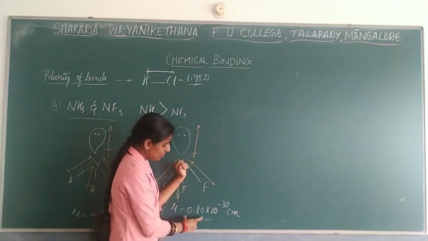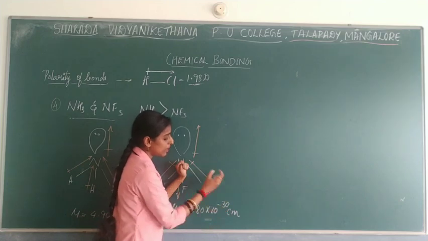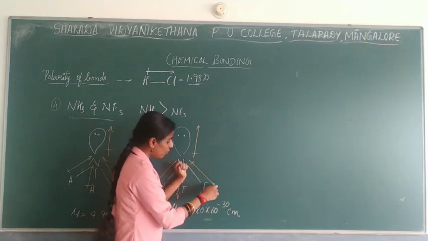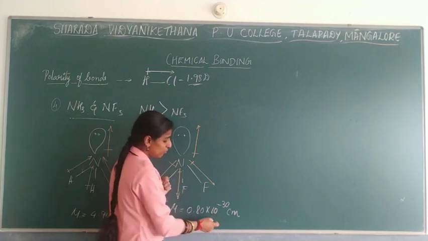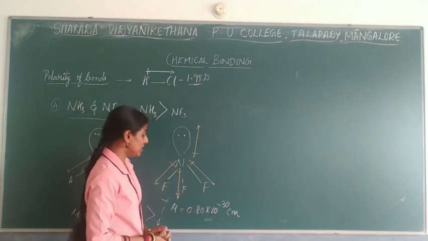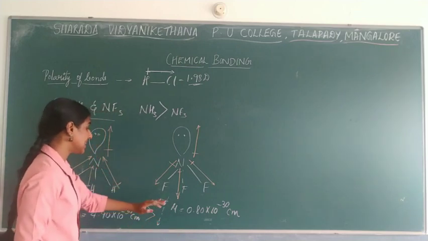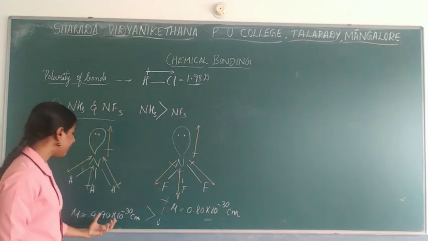So that is around 0.80 into 10 to the power -30. So only for one, between two atoms, you can see the dipole moment, so that is 0.80. Due to this reason, this will have a lesser dipole moment when you compare with this.